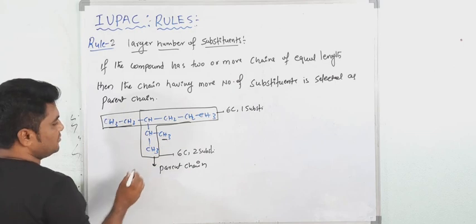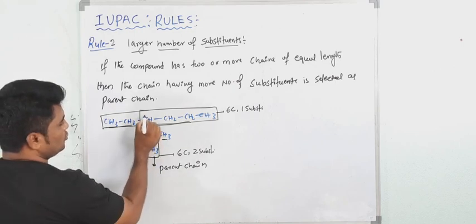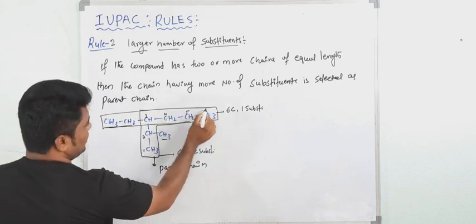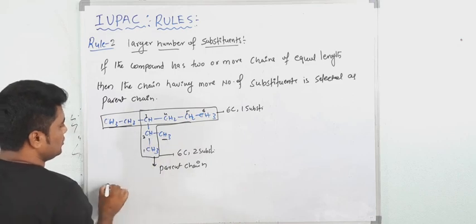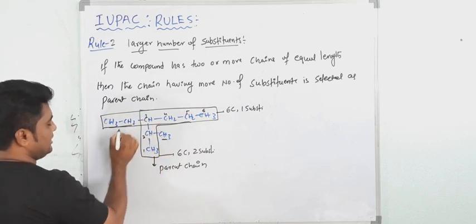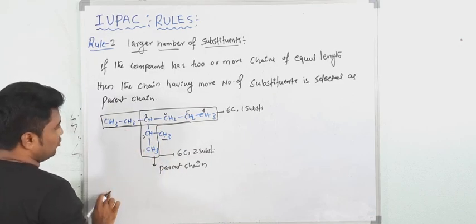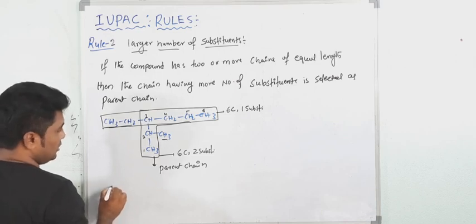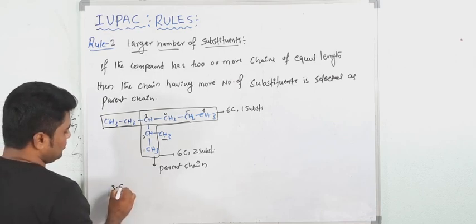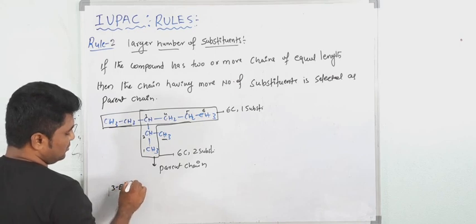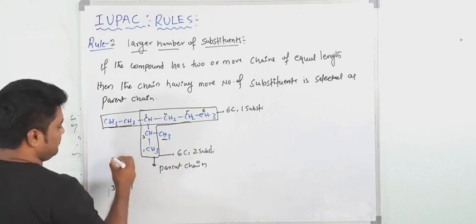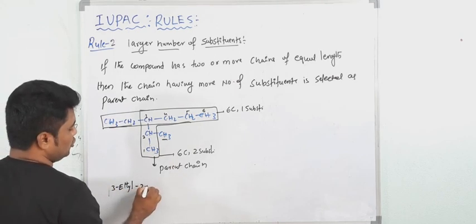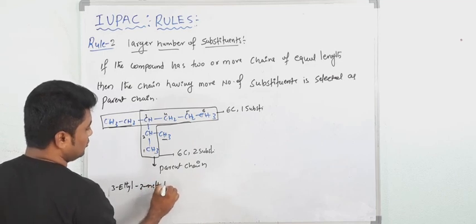So what would be the name? Give the numbering 1, 2, 3, 4, 5, 6. So this is 2-methyl and 3-ethyl. Ethyl will come first according to IUPAC nomenclature, alphabetical order. I will give the rules how to give the name. 3-ethyl, 2-methyl. Okay.